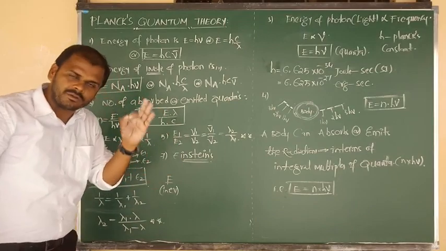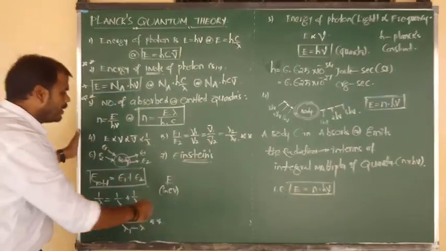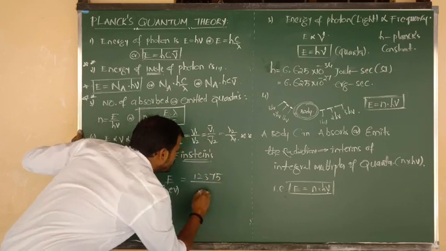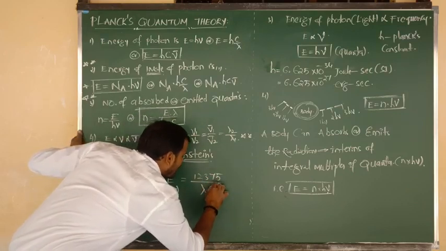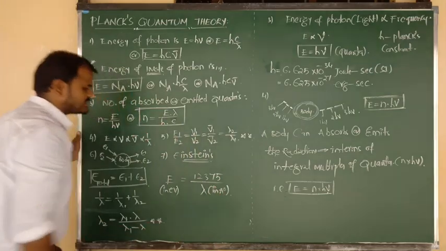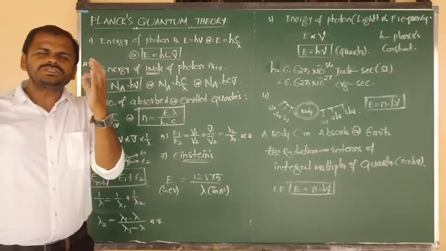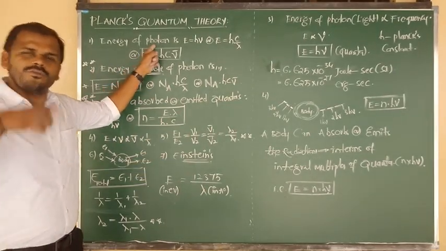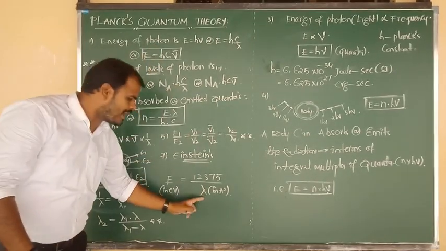He has given one particular short formula: it equals 12375, divided by the wavelength value, which should be provided in angstroms. Generally in a problem they will give you the wavelength of a photon. For that photon, now they have provided the wavelength.